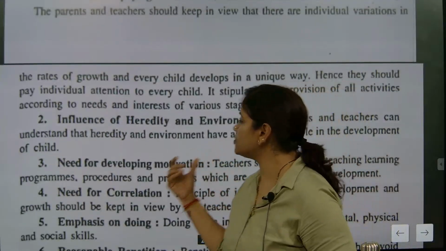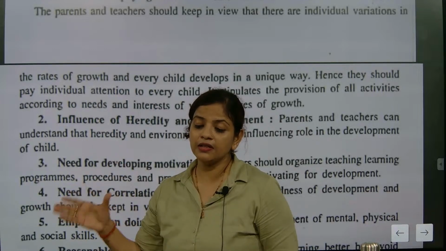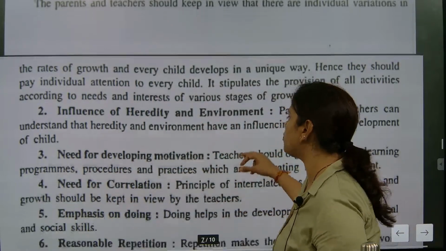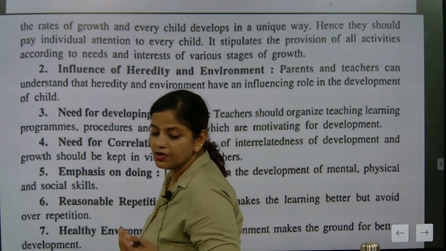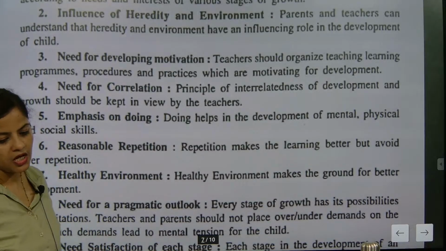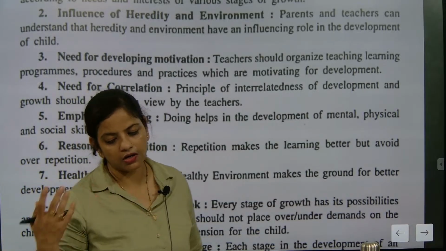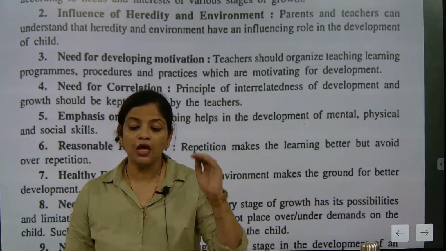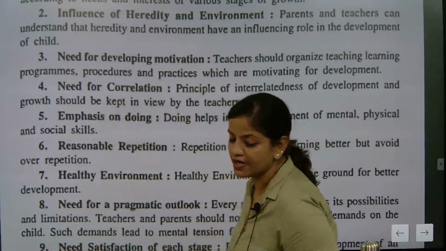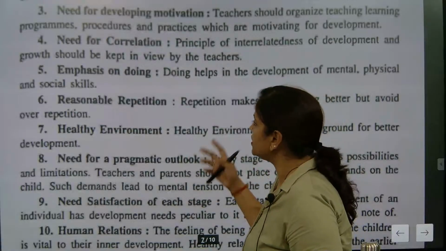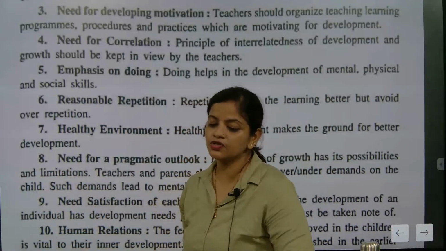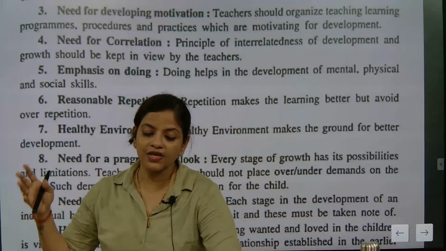Next, influence of heredity and environment in the child's progress. That we have studied. Need for developing motivation, we have also studied. Now need for correlation: what exactly are you going to correlate? Growth and development. Reasonable repetition means we should not be repeating it again and again. There should be a limited amount of time we can repeat it.